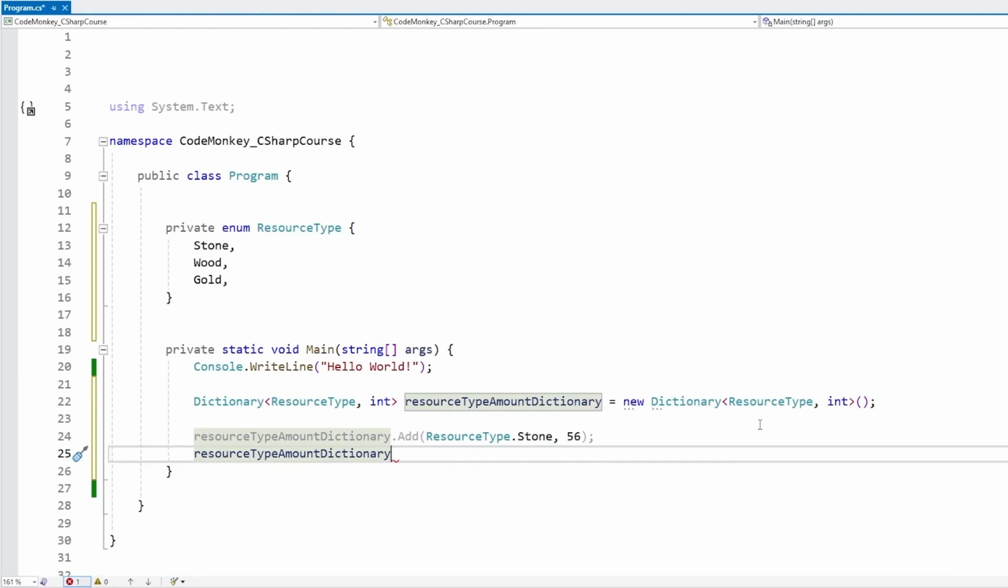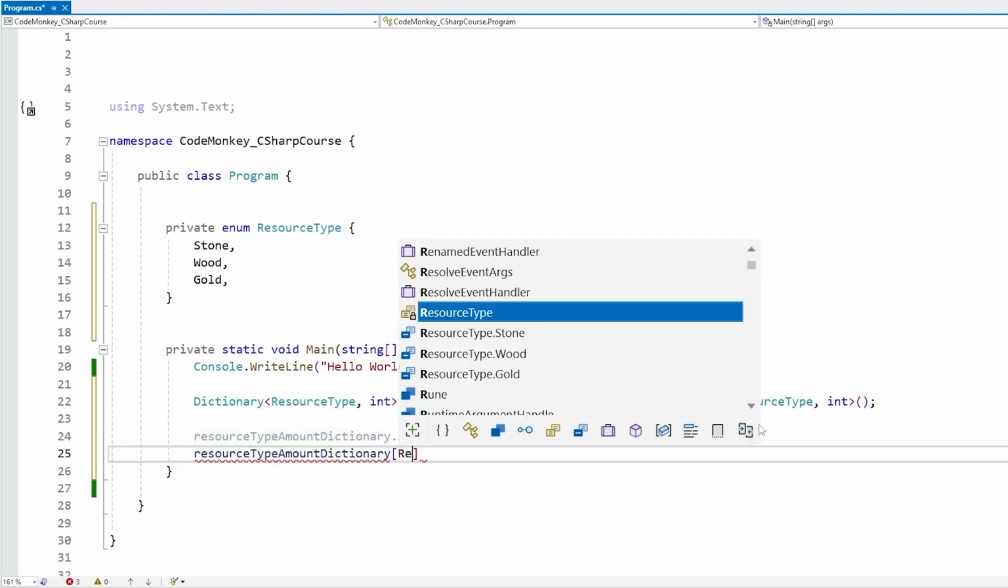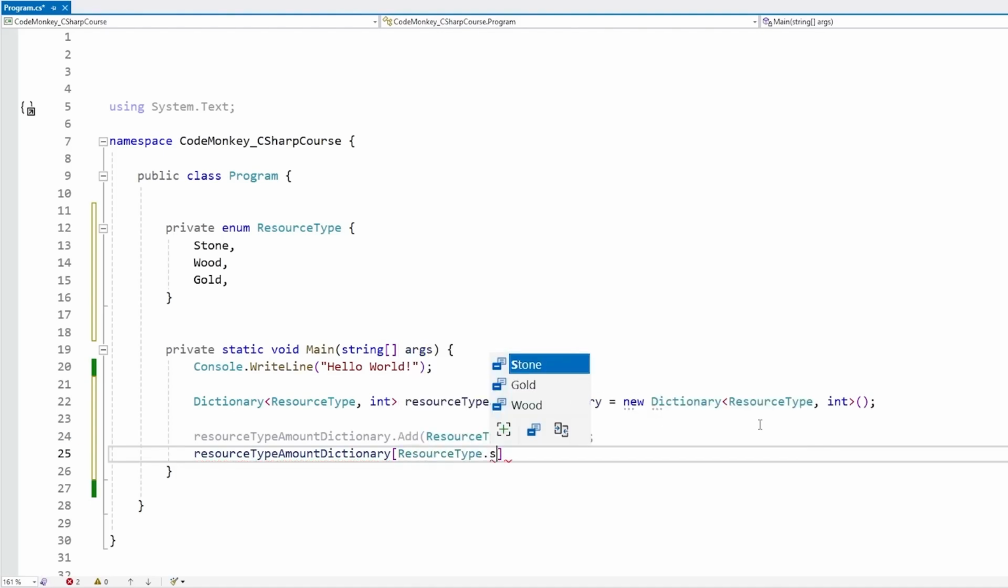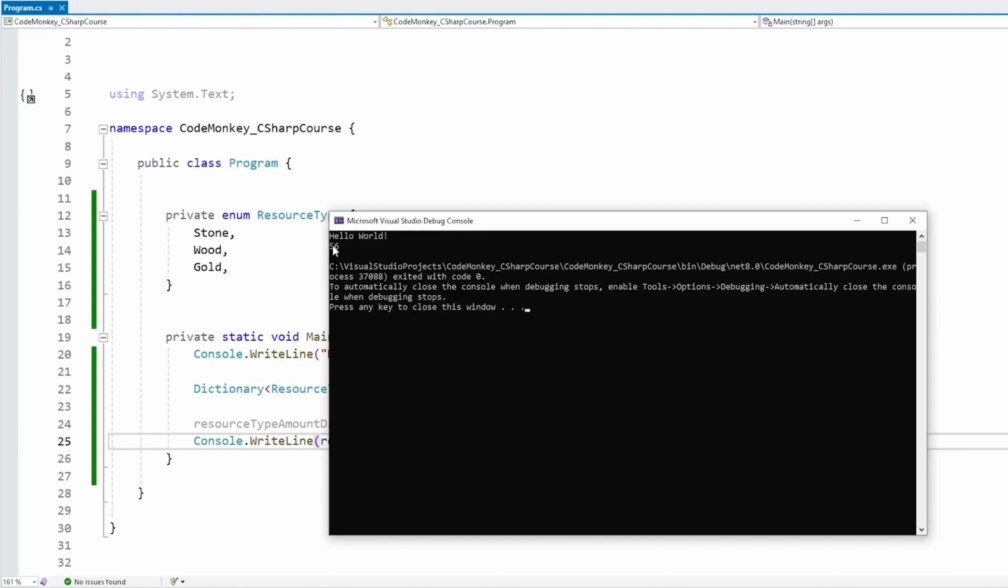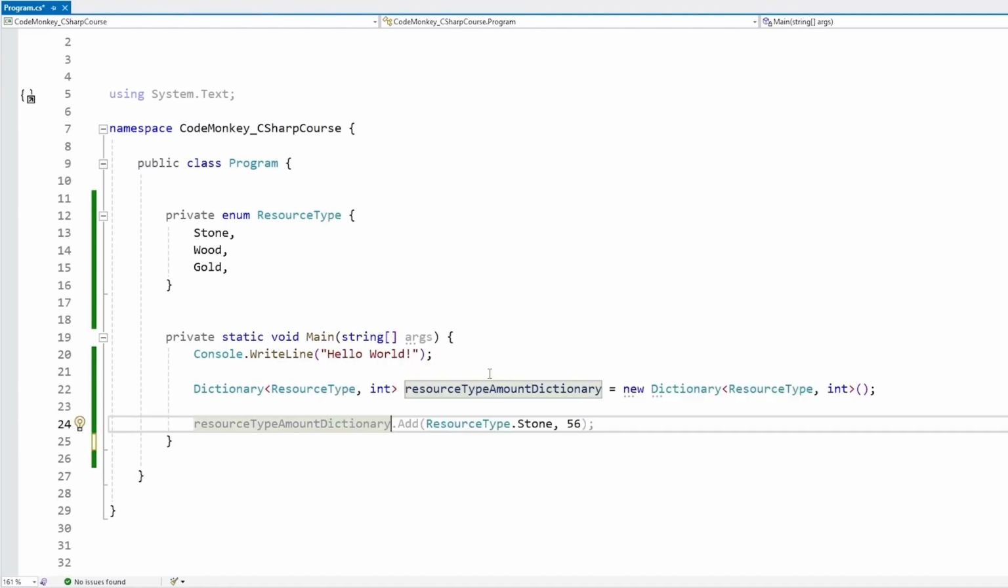This is how we can add a value, and then for reading a value, we do it pretty much as if it were an array. So we use the square brackets, and inside here we put the type for our key. So in this case, ResourceType.Stone. If we do a Console.WriteLine on this one, let's see. And yep, it does print 56. Okay, great. Now one key point about dictionaries is that the key itself must be unique.